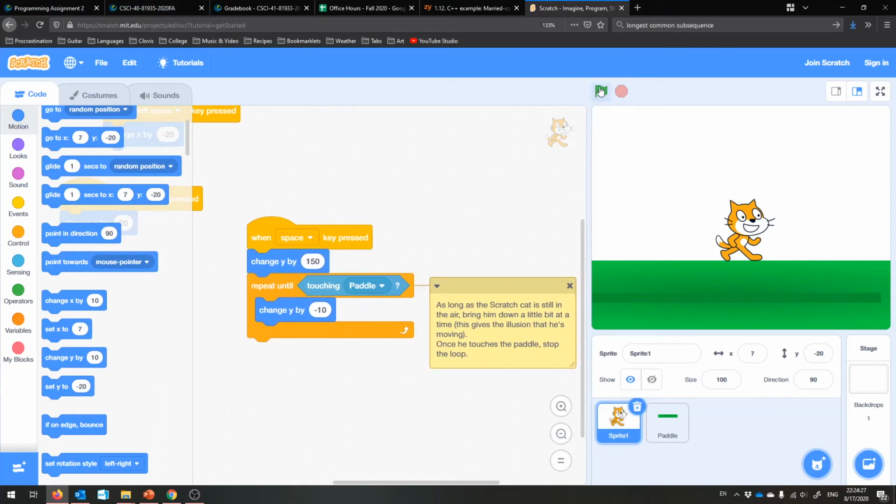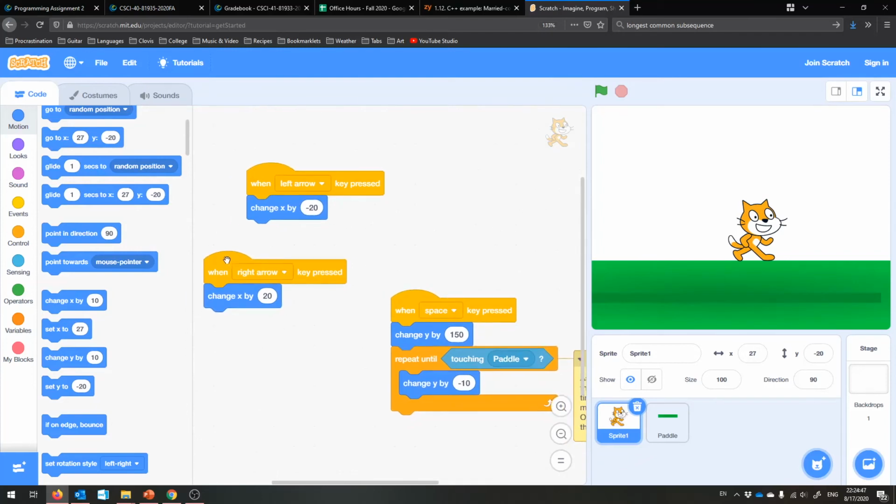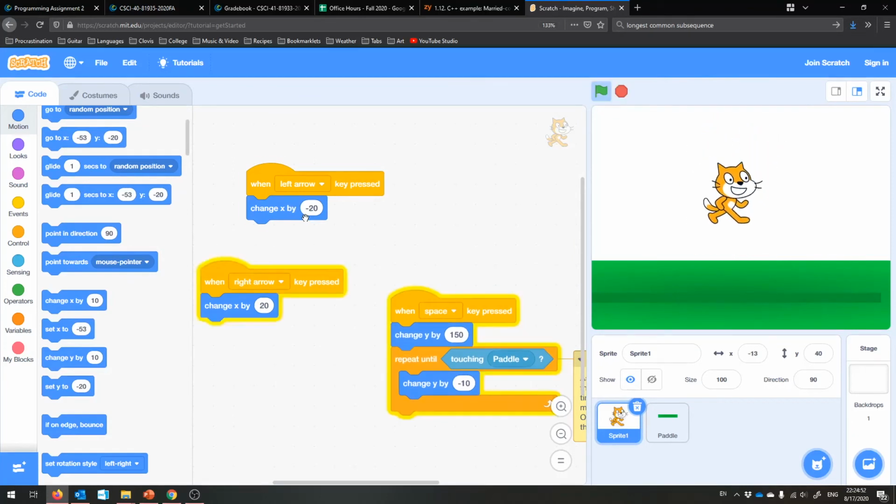They can do arbitrary things. And so I press left, I press right, and I press space. The scratch cat jumps high and falls right back down. Isn't that beautiful? And by virtue of pressing space and then pressing the right or left key while he's falling, I can have him move a little bit as he's in the air. And that's just an artifact of our implementation. We didn't have to change a thing. Whee!